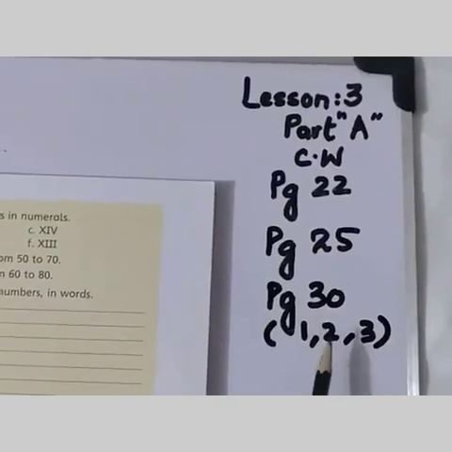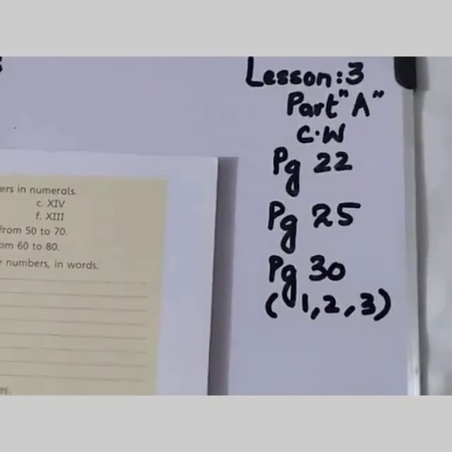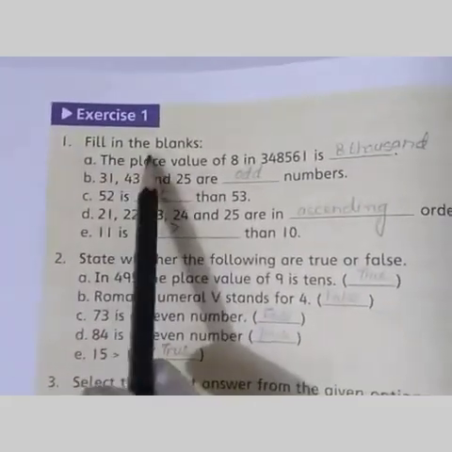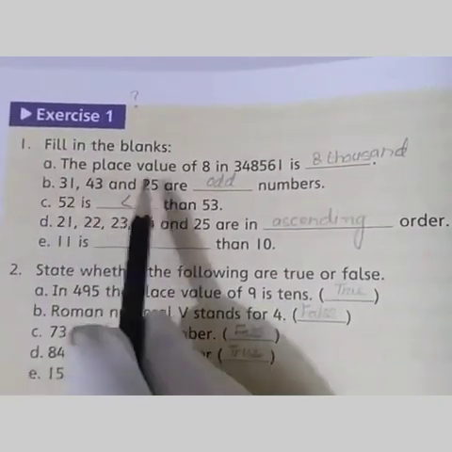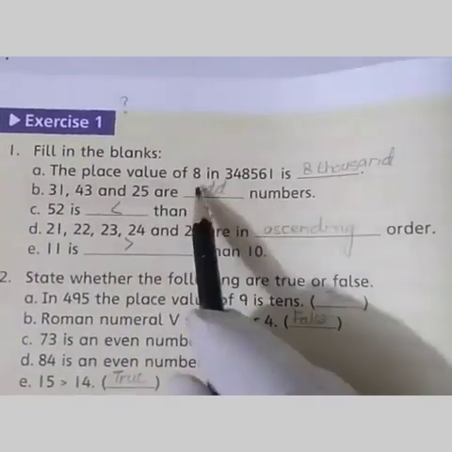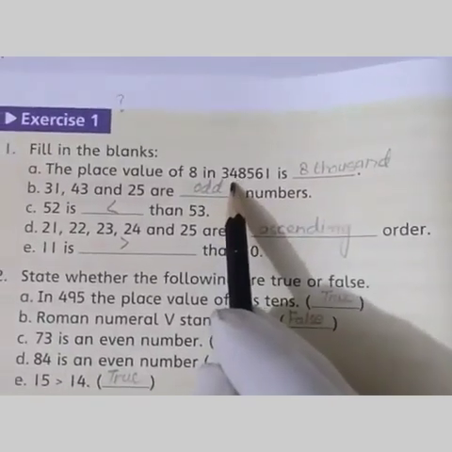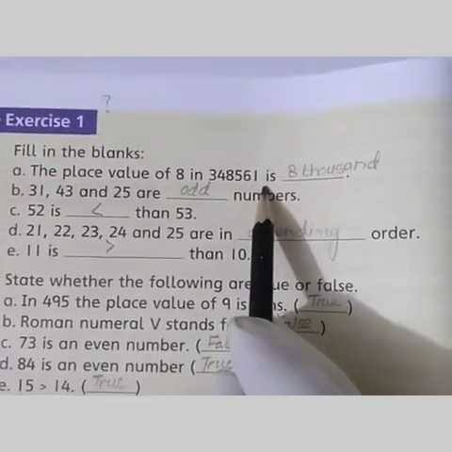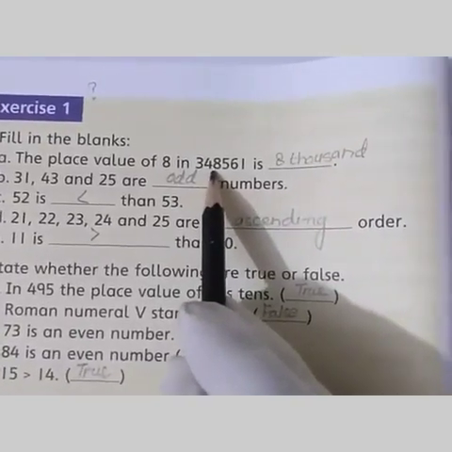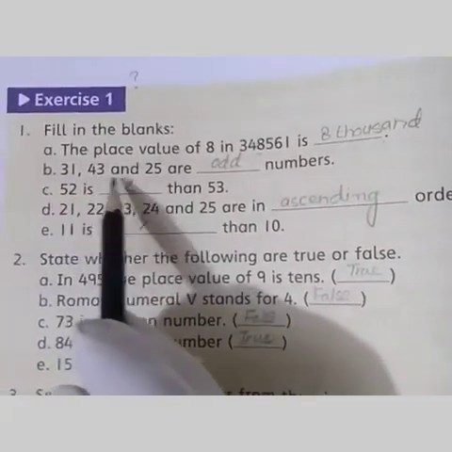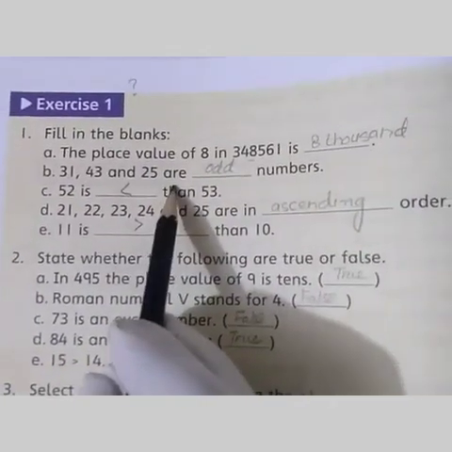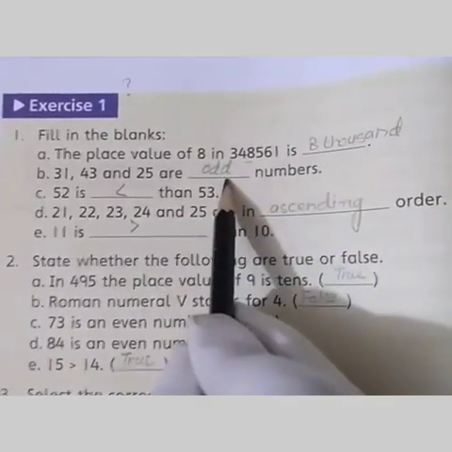Now page number 30, questions number 1, 2 and 3. Open page number 30. Question number 1. Fill in the blanks. First write the date over there. Part A, the place value of 8 in 3,48,561. The place value of 8 is 8,000. Part B, 31, 43 and 25 are which numbers? Odd numbers. All these are odd numbers.